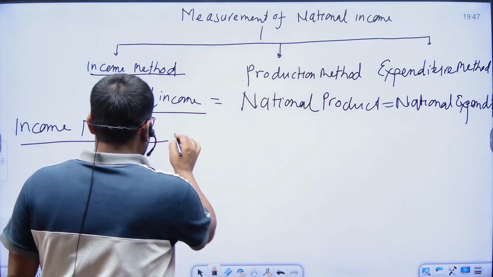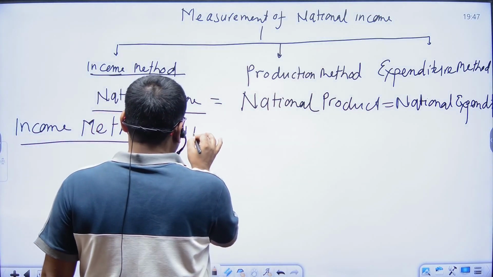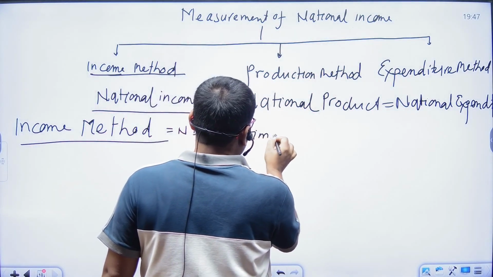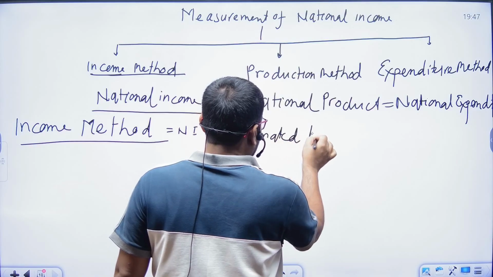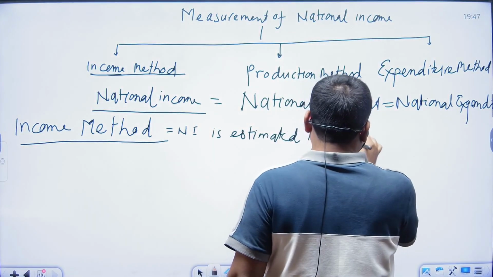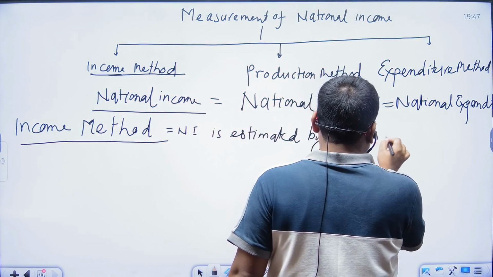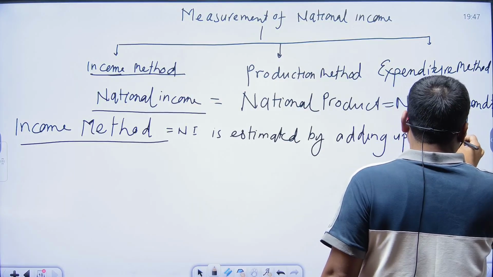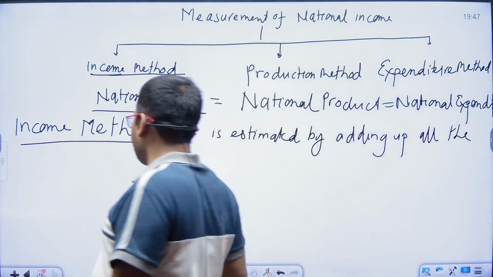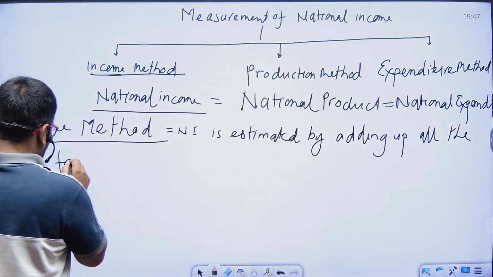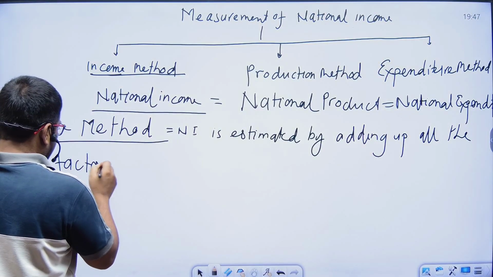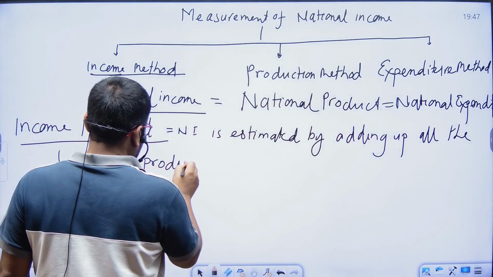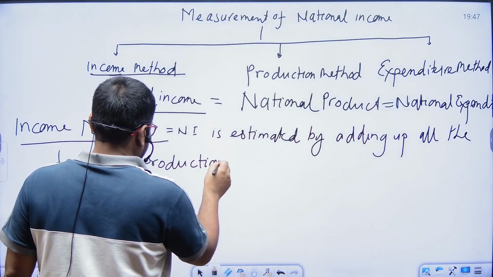So in simple terms, national income is estimated by adding up all the factors of production.